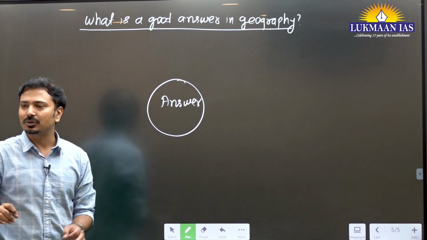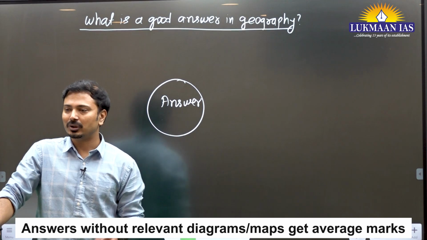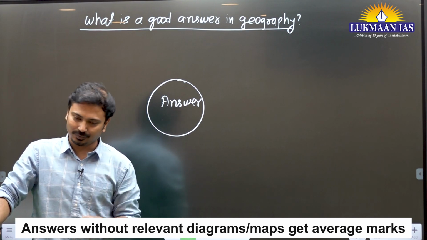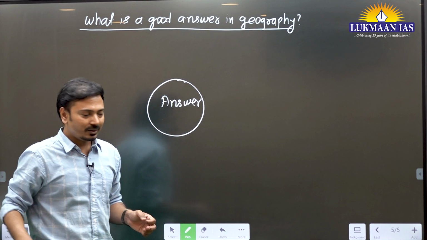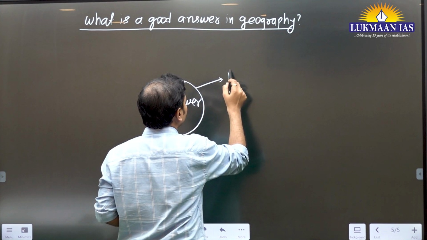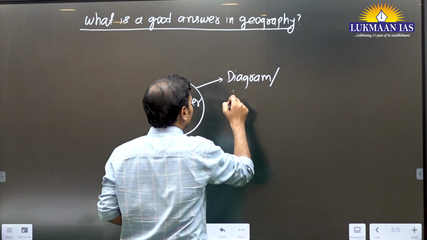If your answer does not have a relevant diagram or map, you will not get more than average marks. Out of 10, 3 marks. Out of 15, only 5 marks at max. So the most important component of your geography answer should be a relevant diagram or relevant map.